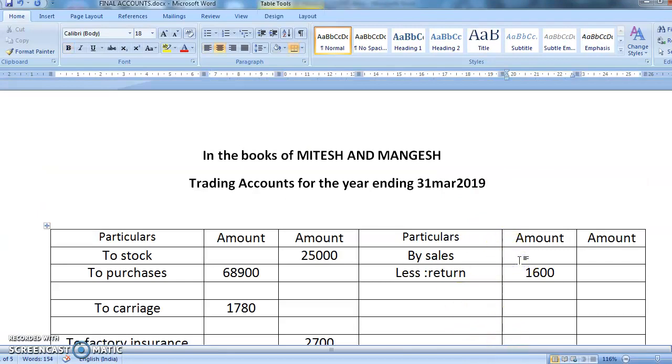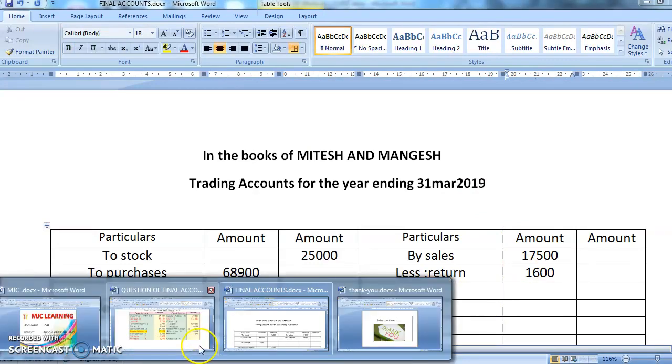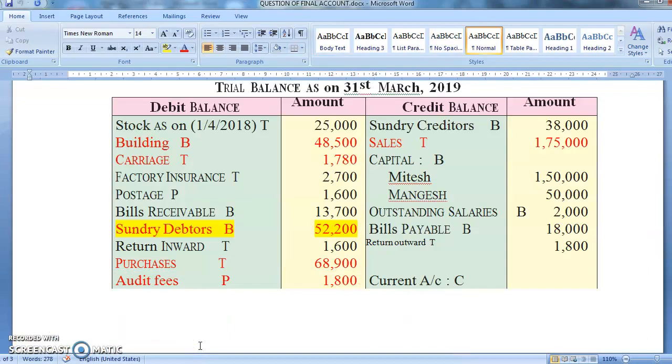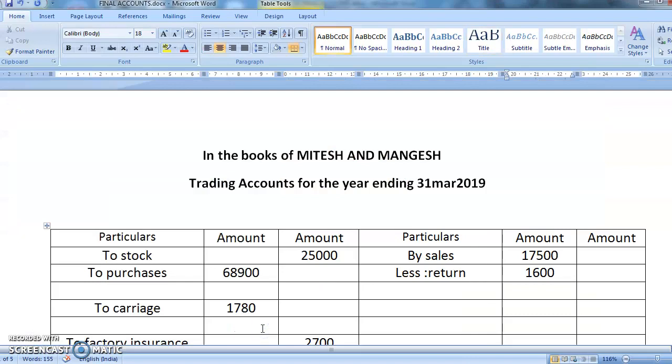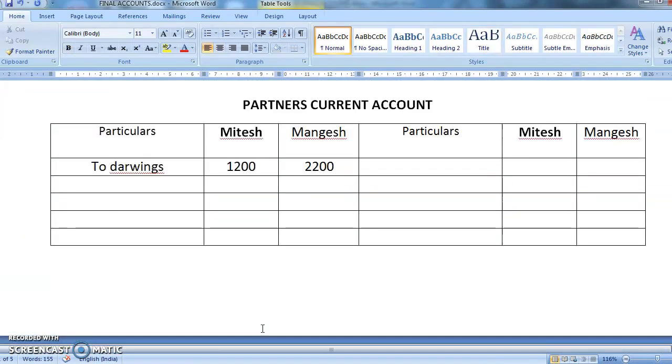What was the amount of sales? It was 1,75,000. Okay, so I have done the sales entry. Creditors is 38,000. Capital will directly go into the balance sheet. So it is 1,50,000 and 50,000. Okay, chalo, we'll go to the balance sheet.